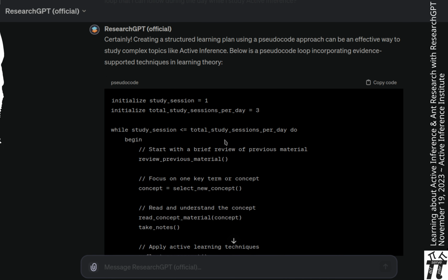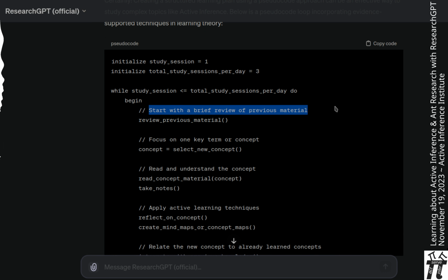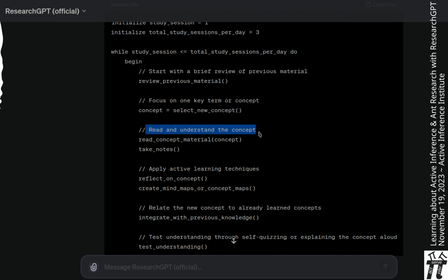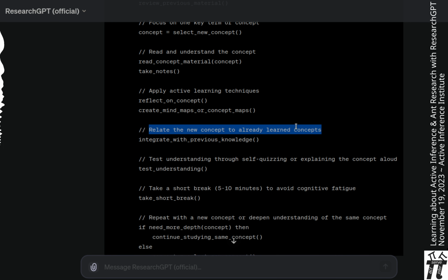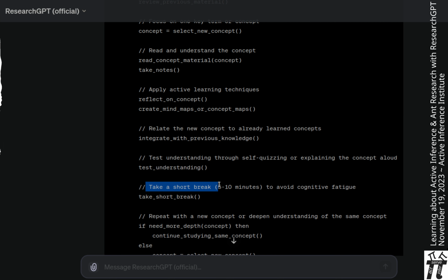It provided the pseudocode. The study session is initialized and 3 study sessions occur per day. During each study session, start with a brief review. Focus on one key term or concept. Read and understand the concept. Apply active learning techniques, reflecting and mind maps. Relate the new concept to an already learned concept. Test understanding. Take a short break.